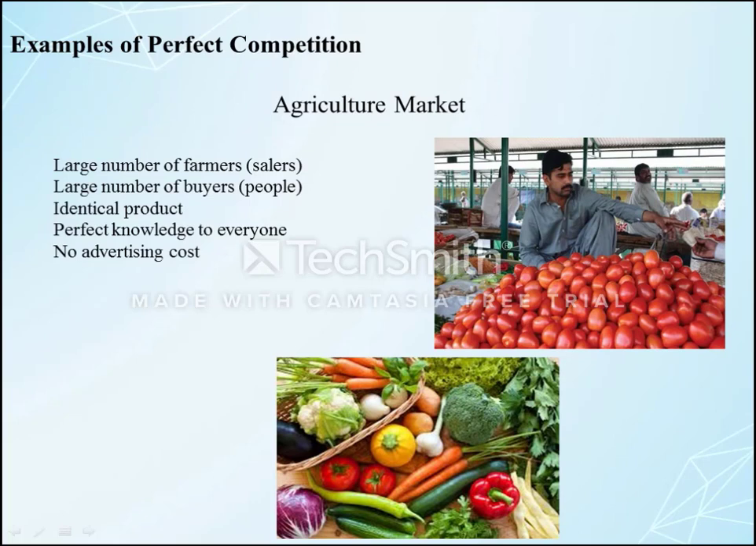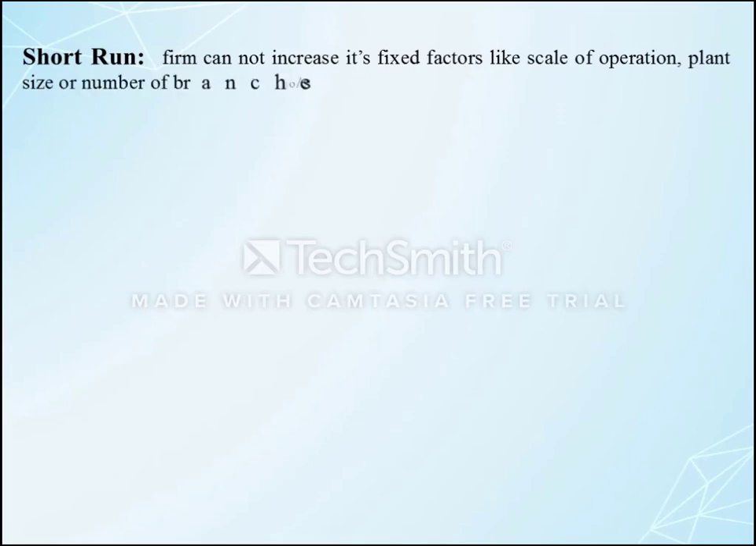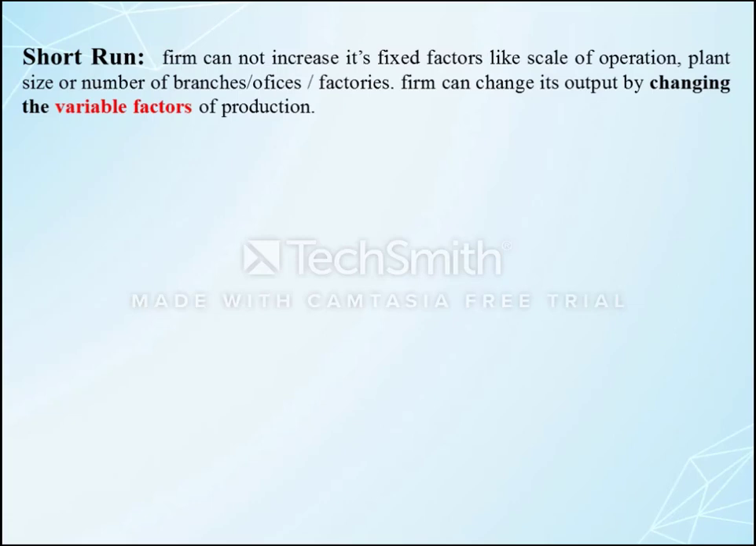Now we will understand what is short run. Short run means the period is very short. It can be hours, a day, a week or a month. The period is very short. So in the short run, the firm cannot increase its fixed factors. The firm cannot change its fixed factors like capital and buildings. The firm cannot set up another branch anywhere. The firm cannot change its scale of operations, because the period is very short.